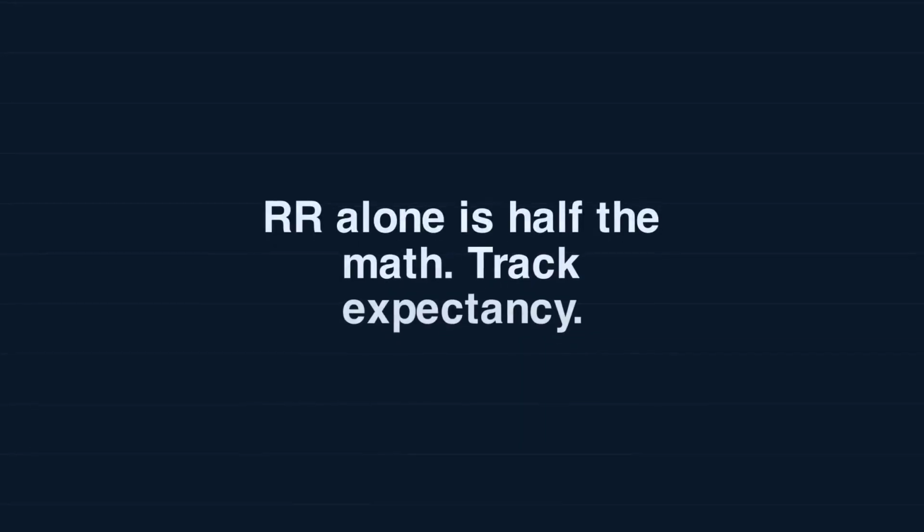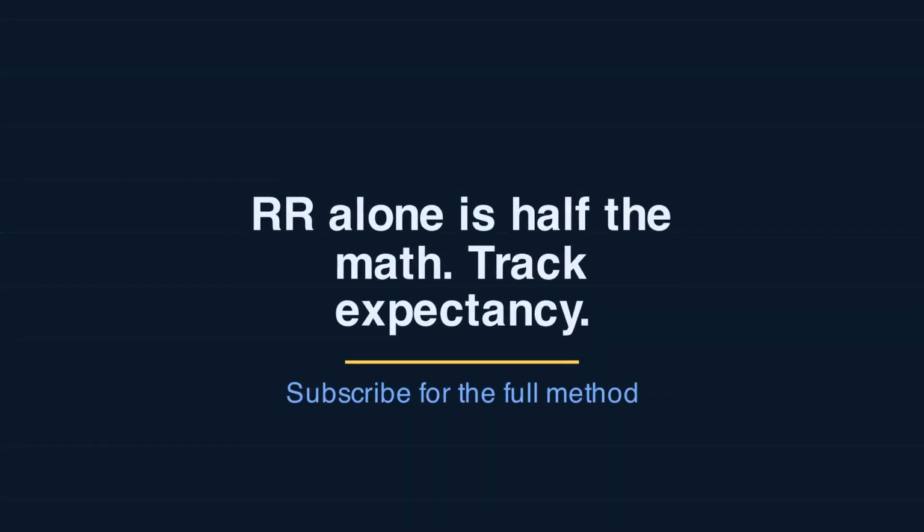So, 1 to 3 risk-reward is good advice only at a sufficient win rate. Below 30% win rate, even 1 to 3 is a treadmill. Calculate expectancy, win rate times winner minus loss rate times loser, and that's the number that determines whether your strategy actually works. Confluence improves both inputs simultaneously, which is why multi-factor methods outperform.